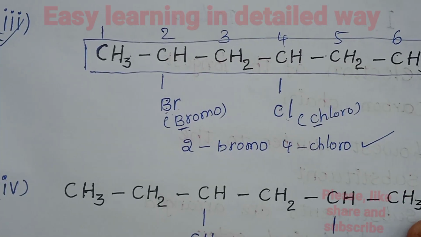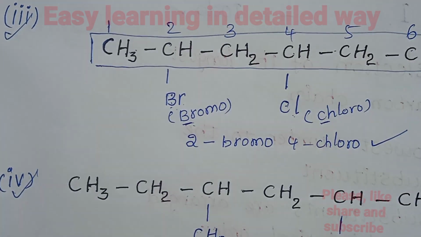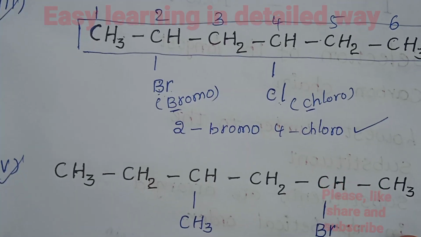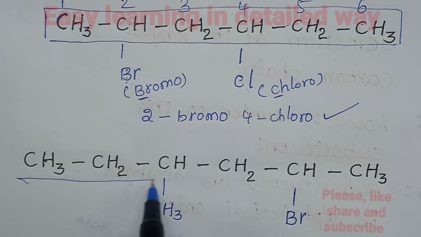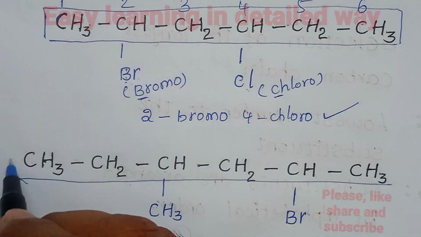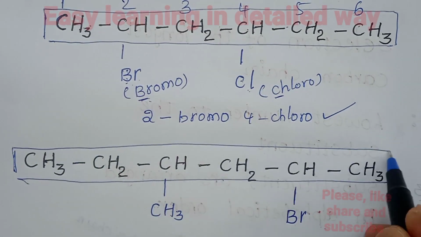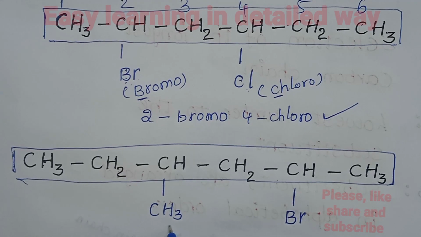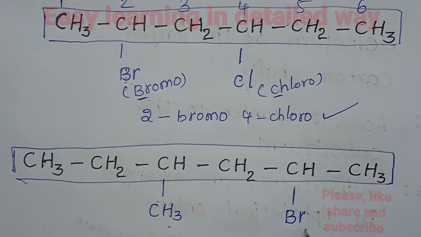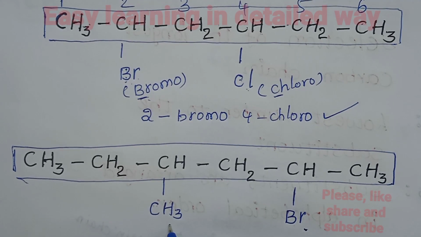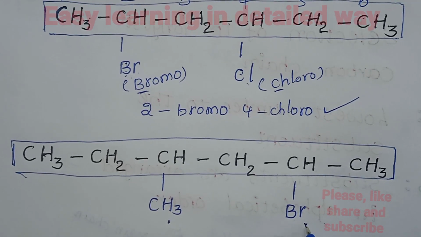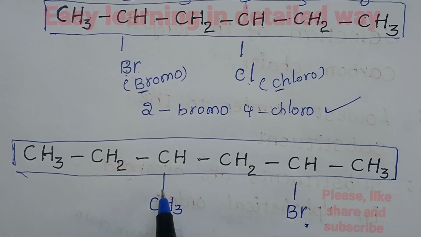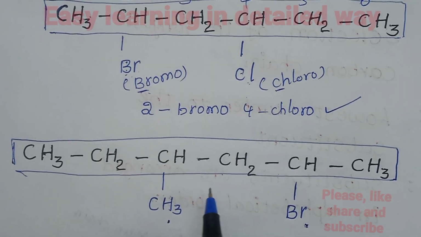Now see the fourth example here. The first step remains the same, that is finding the longest chain of this organic compound, which is called the main chain, and the substituents are CH3 and Br, that is methyl and bromine. An alkyl group and a halogen group are attached to different carbon atoms of the main chain.